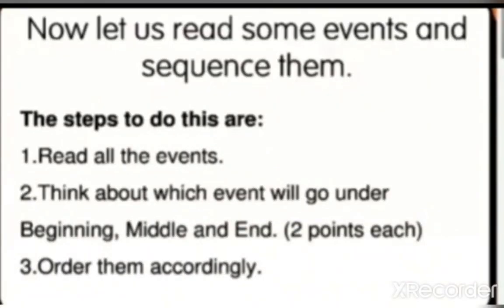Beginning, middle and end, isn't it? So like that you have to segregate the events as beginning, middle and end. Then after that you have to think and order them accordingly.